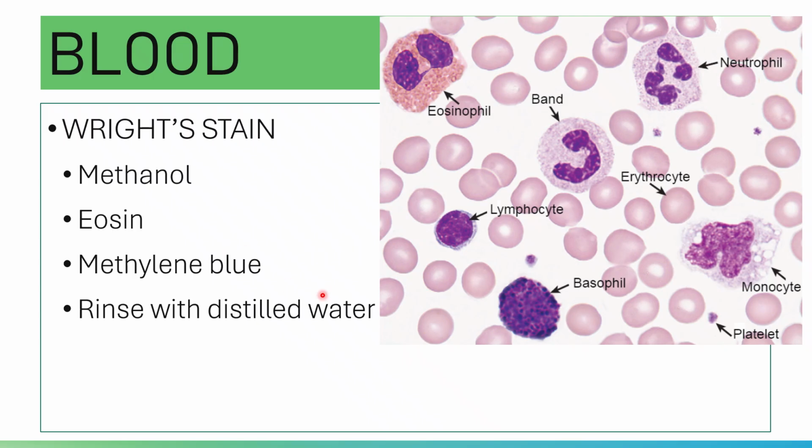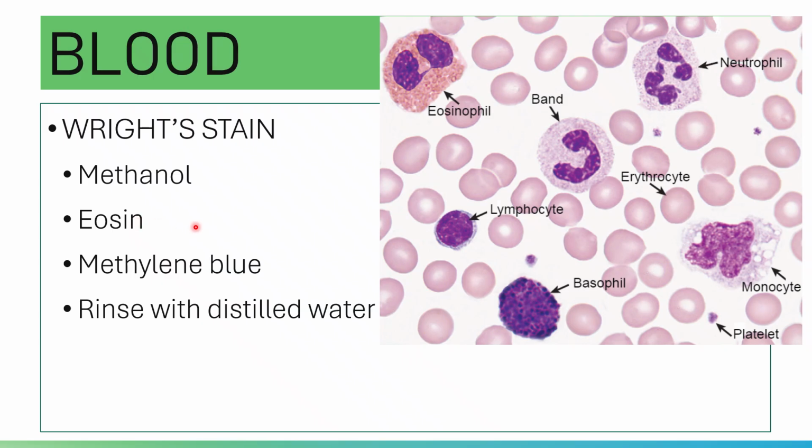What are the acidic components present in the cell? You have your nuclei. Your nuclei are acidic; they have DNA. That is actually the principle of your Wright staining.